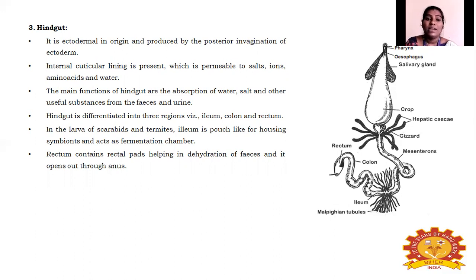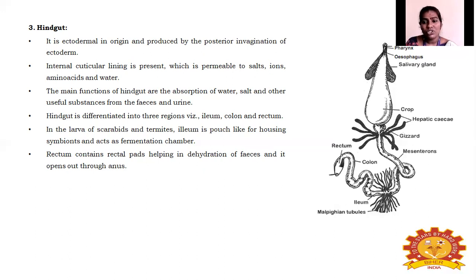So the hindgut is ectodermal in origin and it is produced by the posterior invagination of the ectoderm. It is ectoderm because the posterior part is the anus, and here it also has the internal cuticular lining, so it is permeable to salt, ions, amino acids and water. The lining is very permeable to salt, ions, amino acids and water present in the hindgut.